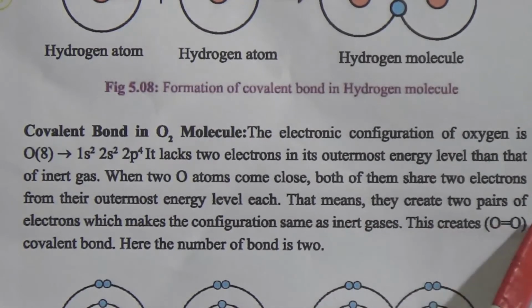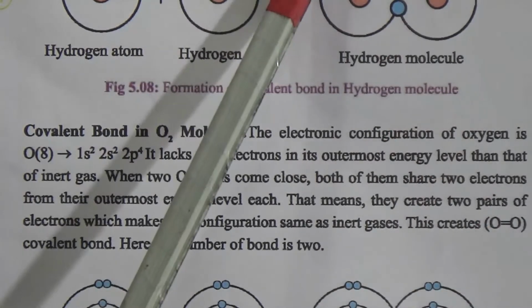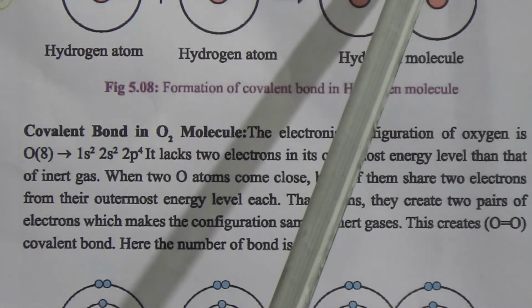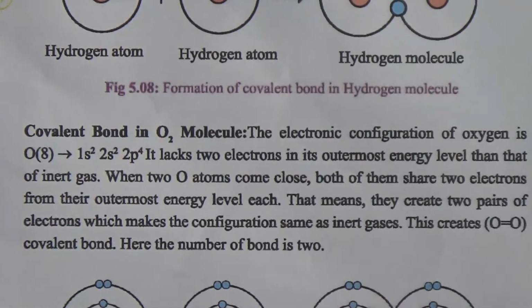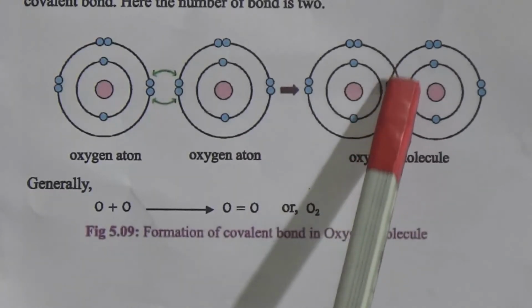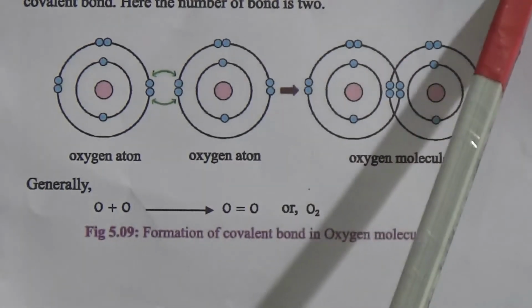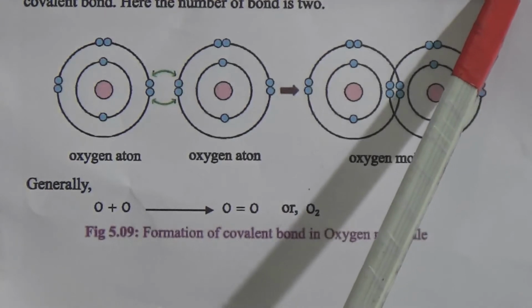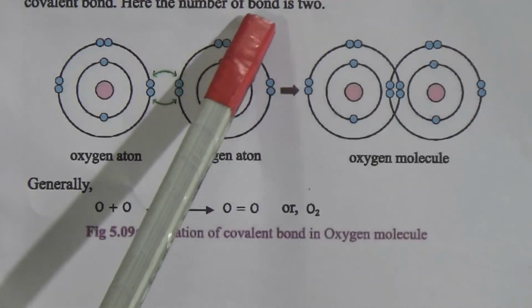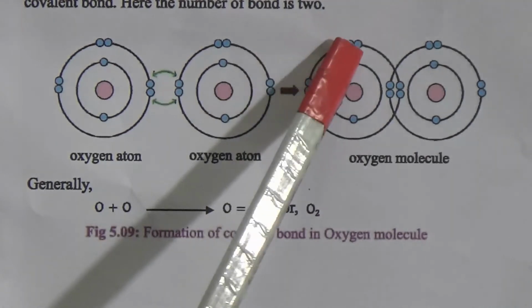This creates an oxygen-oxygen covalent bond. When hydrogen shares one electron, we give only one line to show the covalent bond, and here the oxygen-oxygen atoms share 2 electrons each, 2 and 2, 4 electrons. That's why we give 2 lines to show the covalent bond of oxygen. Here the number of bonds is 2. Hydrogen has 1 covalent bond, but oxygen has 2 covalent bonds.